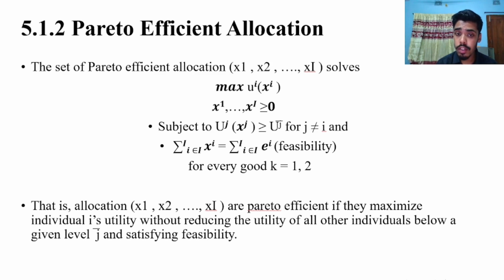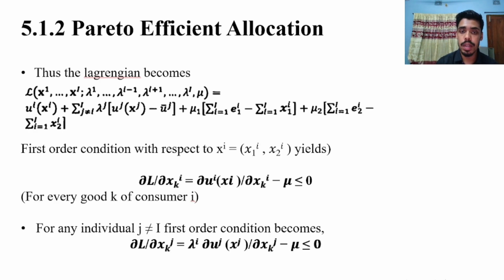This shows the feasibility for every good k, where k's value is 1 or 2. That is, the allocation is Pareto efficient if it maximizes individual i's utility without reducing the utility of all other individuals below a given level u_j bar and satisfying feasibility.